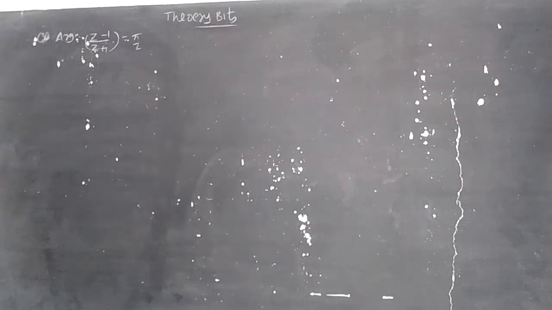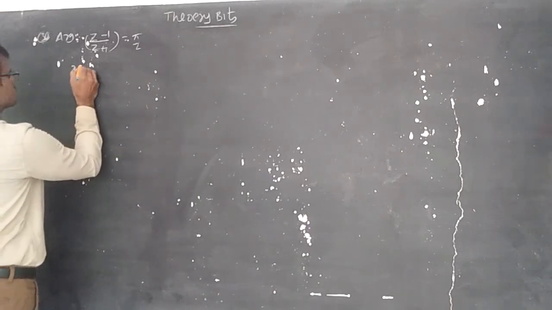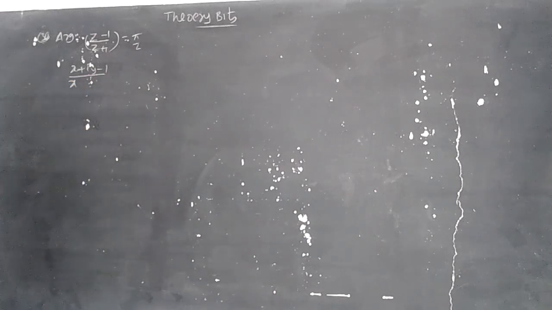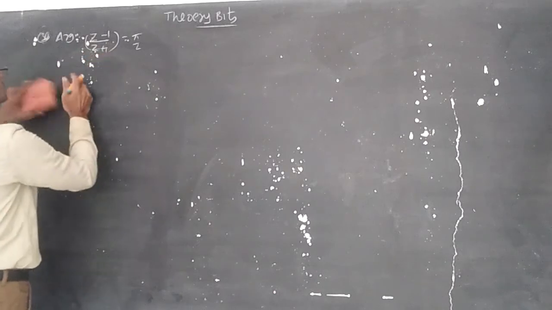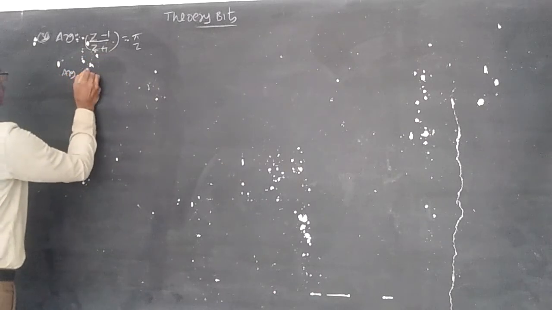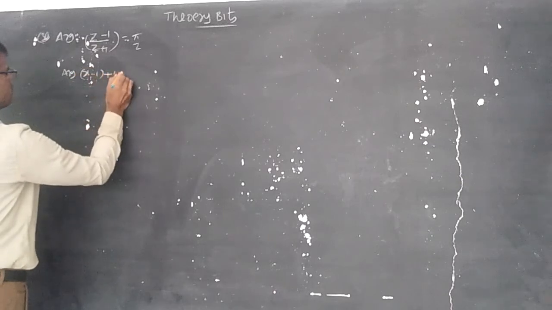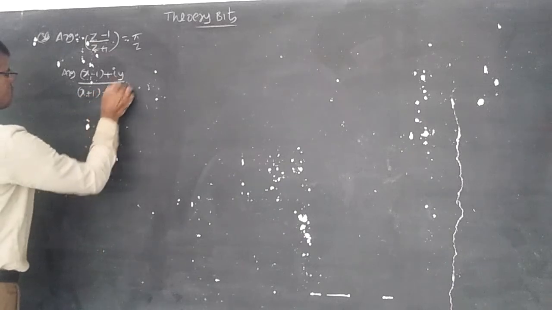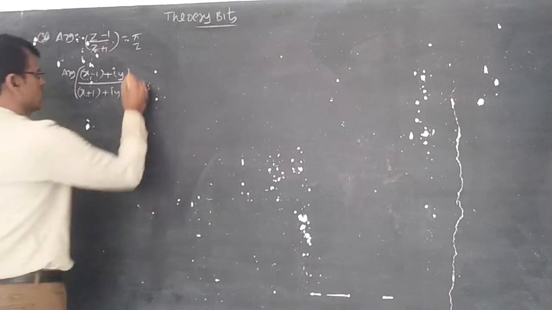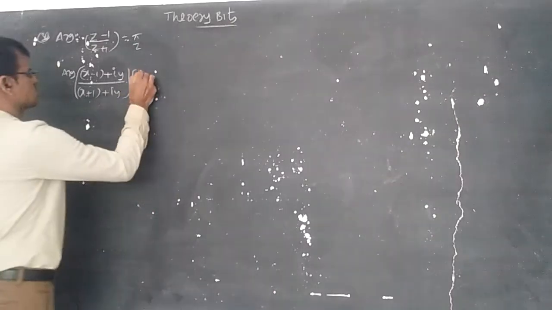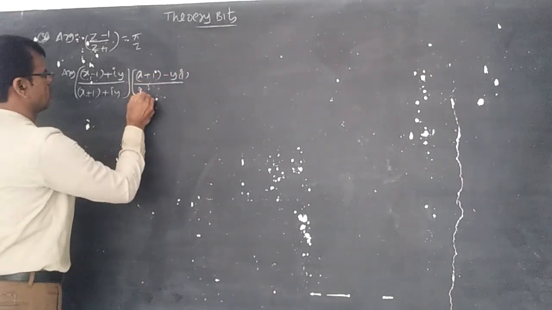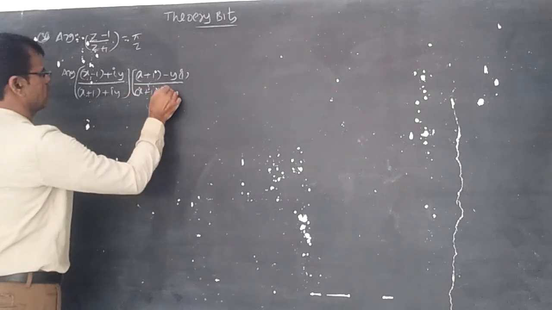Z is equal to x plus iy, and substituting the value, we can write x minus 1 plus iy by x plus 1 plus iy. Taking rationalization, multiply by x plus 1 minus iy over x plus 1 minus iy.